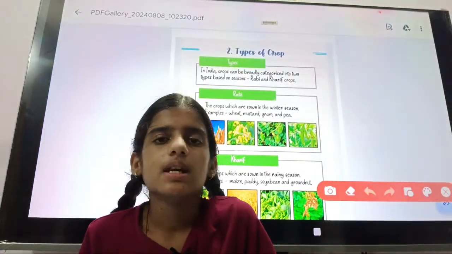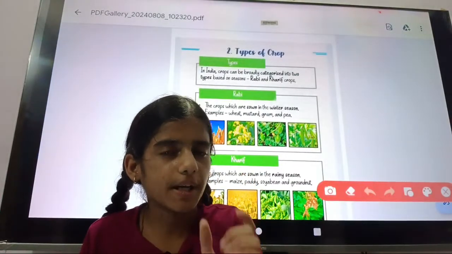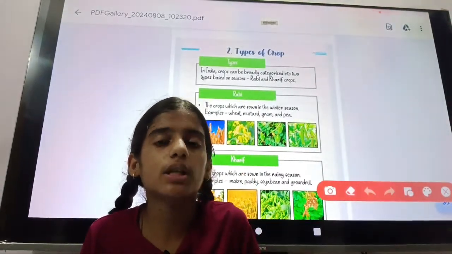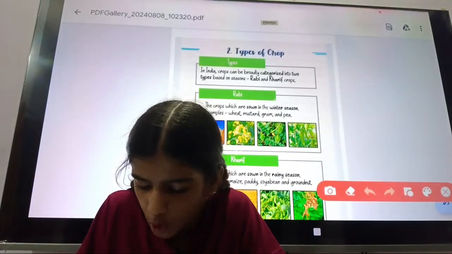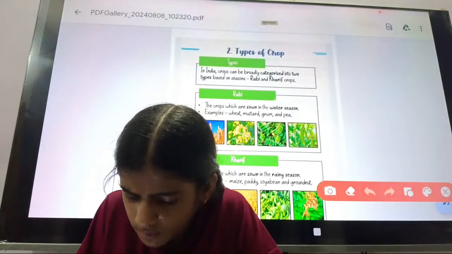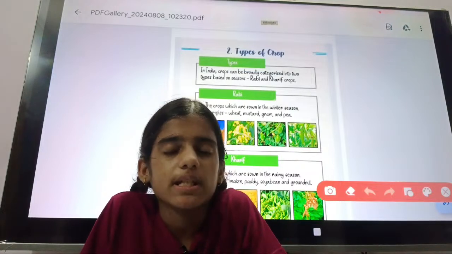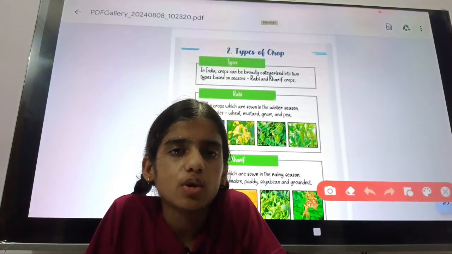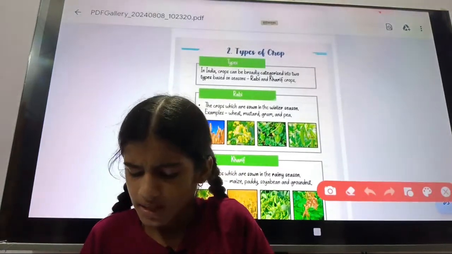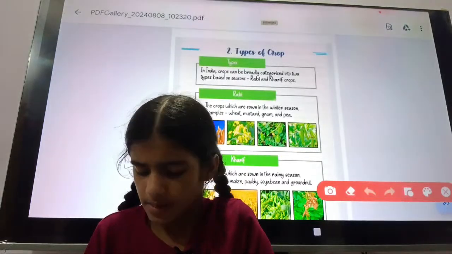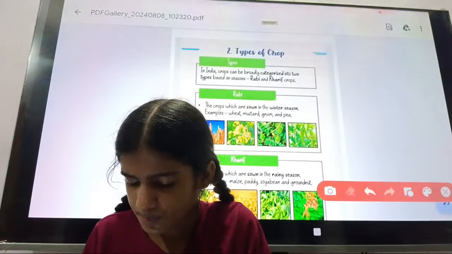It means when the same kind of crop is grown on a particular land on a very large scale for our food, it is called crops. Understood? When the same kind of plant is cultivated on the same or a particular land on a large scale, that is known as a crop. Okay, very easy. So we discussed what crops are.